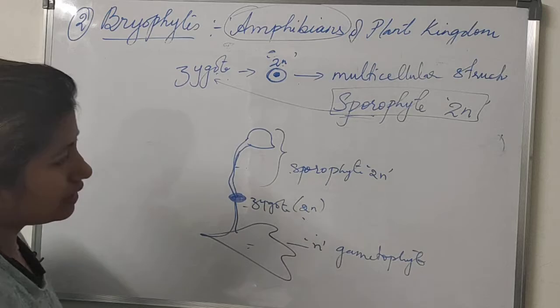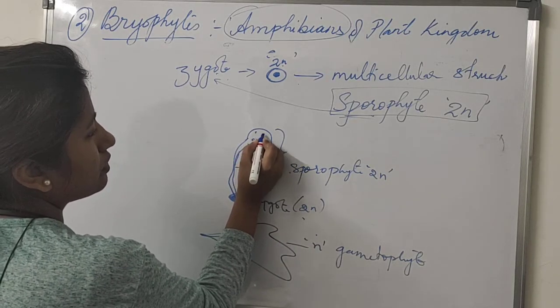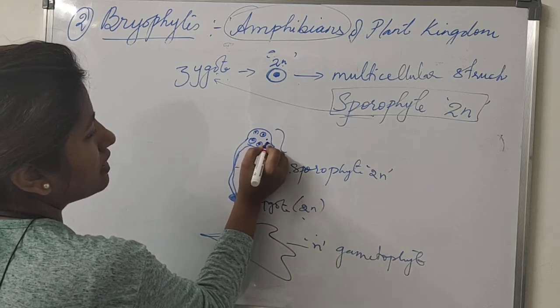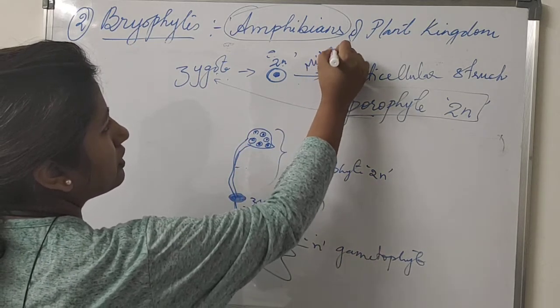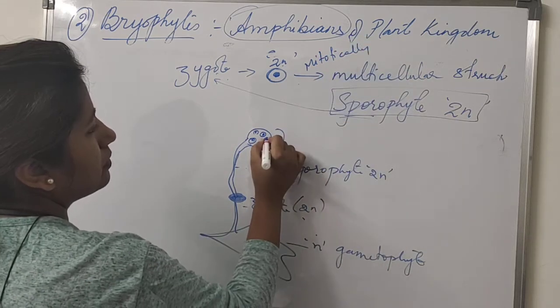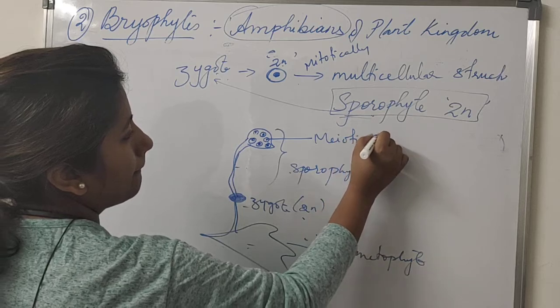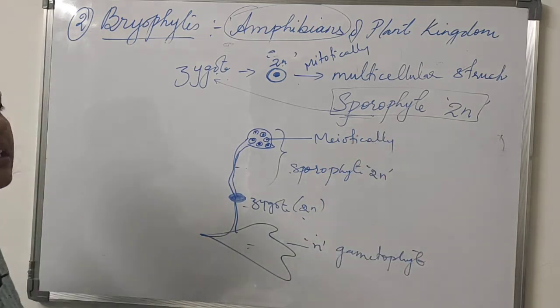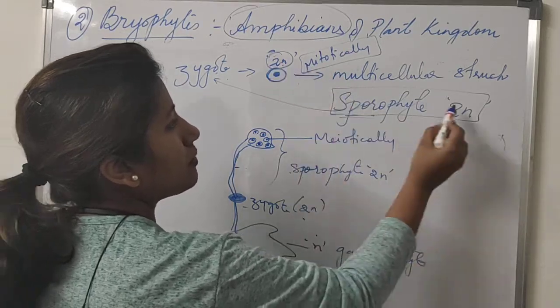The cells of the sporophyte will divide. Inside this sporophyte there are cells. Here the zygote divided mitotically, but these cells will divide meiotically. When a cell divides mitotically, its chromosome number remains the same.